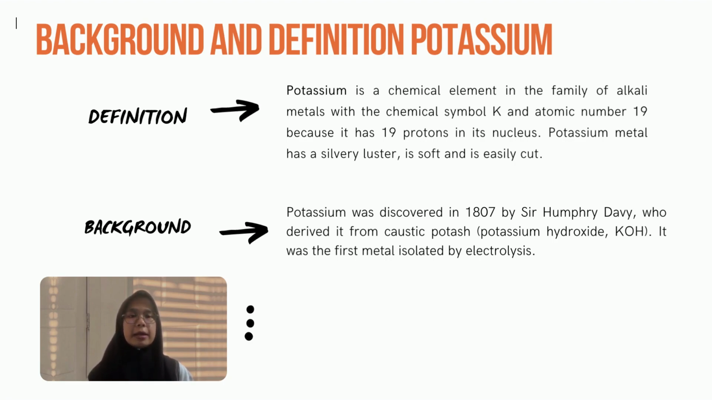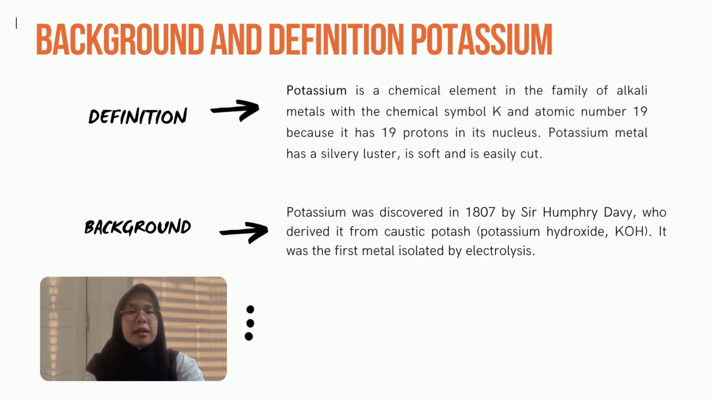So today I want to share about the definition of potassium. Potassium is a chemical element in the family of alkali metals with the chemical symbol K and atomic number 19, because it has 19 protons in its nucleus. Potassium metal has a silvery luster, is soft and is easily cut.